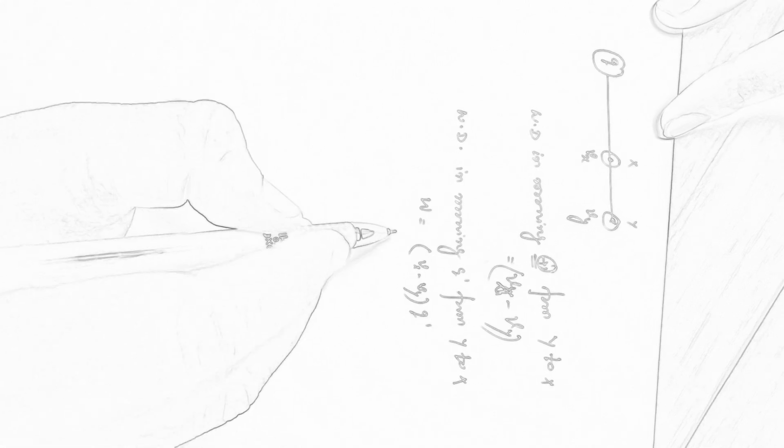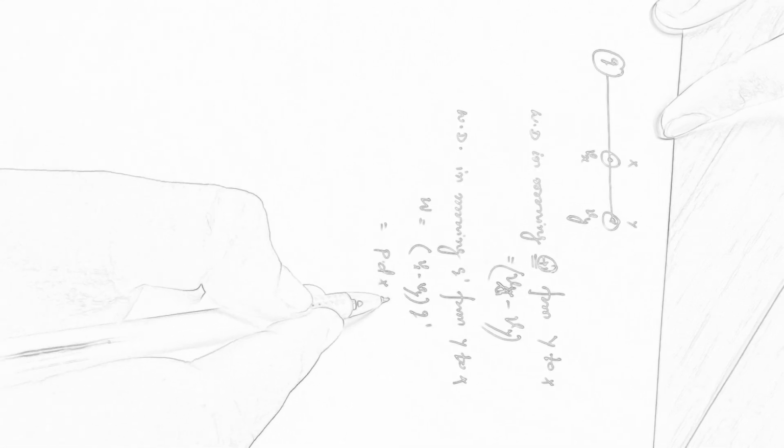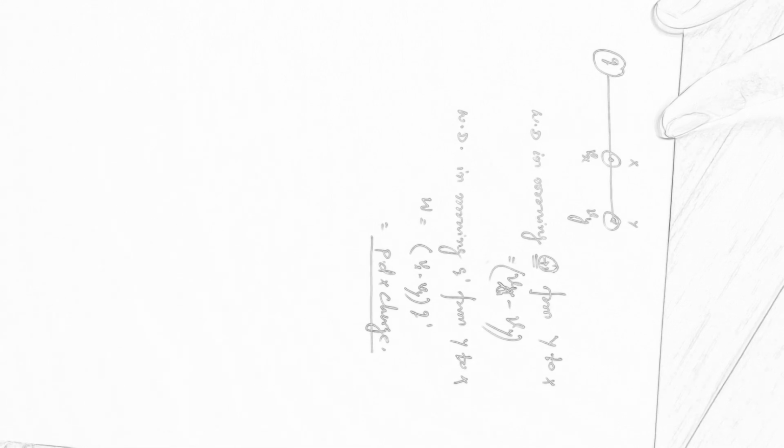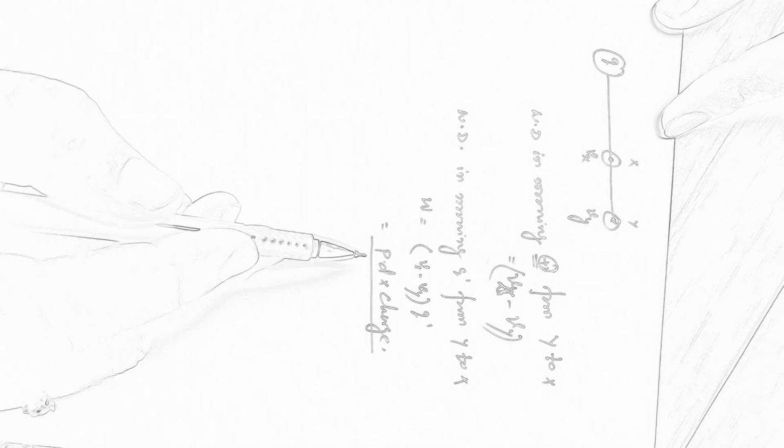So that is equal to PD into charge. So we can conclude that if potential difference is given between two definite points, and a charge is moved from one point to another one, then the work done will be potential difference into charge.